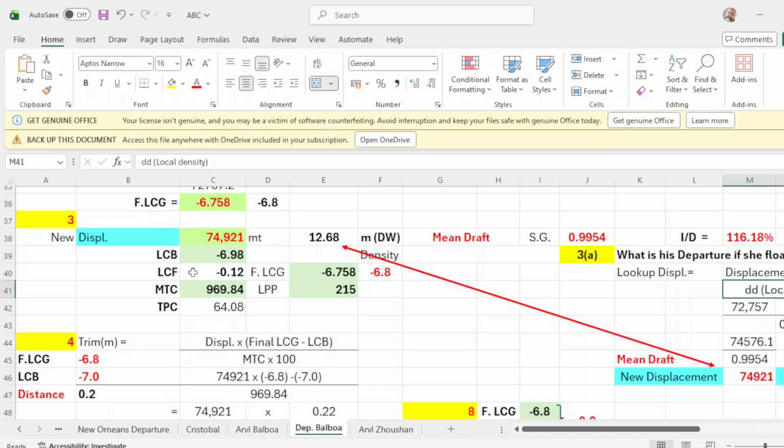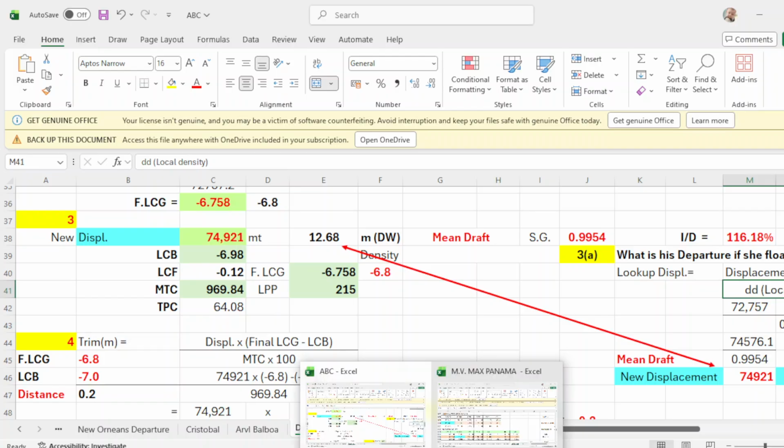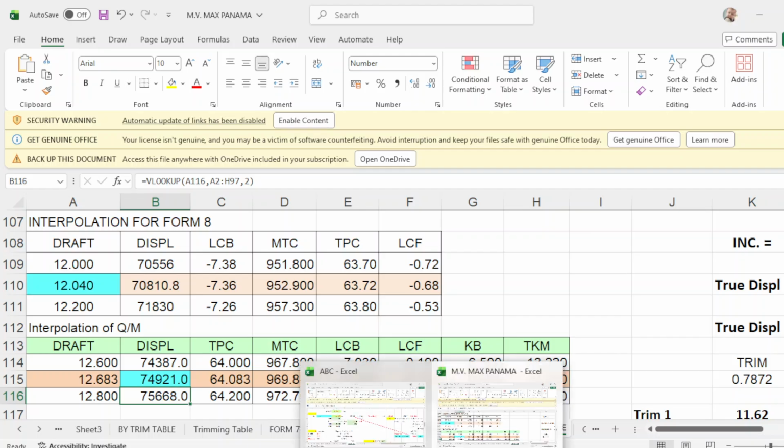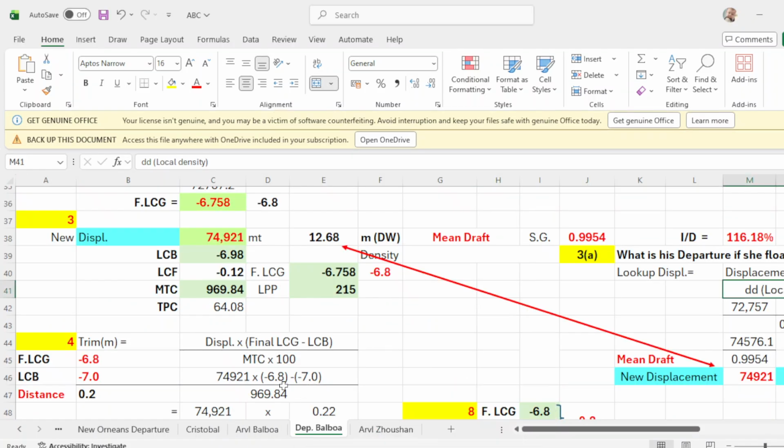Okay, what are the corresponding figures of LCB, LCF, MTC, and TPC? So what is LCB here? LCB is negative 6.98. LCF is negative 0.12.